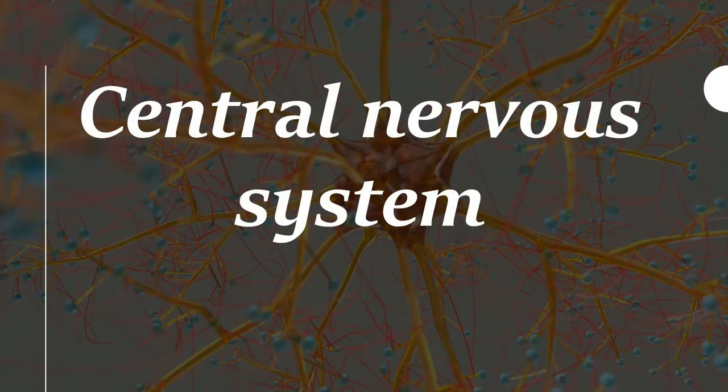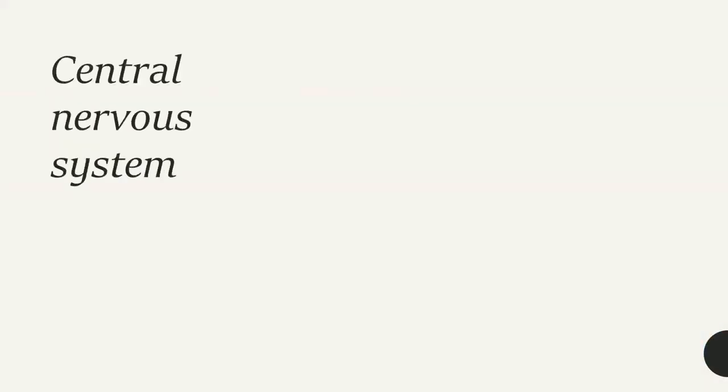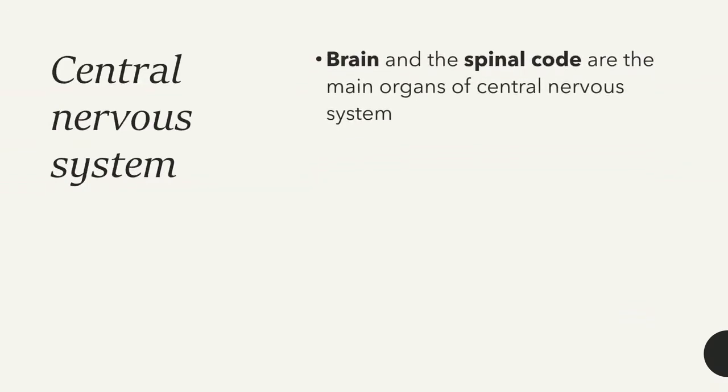Now let's move to the two types of nervous systems we find in our body. The first one is the central nervous system. So let's see what the central nervous system is and what its functions are. When considering the structure of the central nervous system, it is mainly composed of two organs.